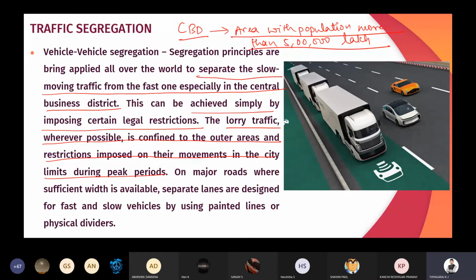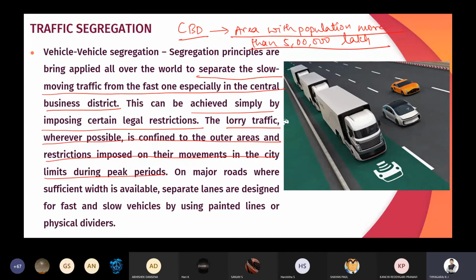That is, outer areas, they are made to move, thereby segregating the slow moving vehicles towards the outskirts of the city, rather than allowing the heavy loaded trucks into the city. There also we can achieve vehicle segregation. That is, the heavy trucks are moving in the outskirts of the city, but the fast moving vehicles are moving in the inner side of the city. During peak hour, if we avoid these trucks or heavy moving vehicles, we can easily achieve this vehicle segregation.